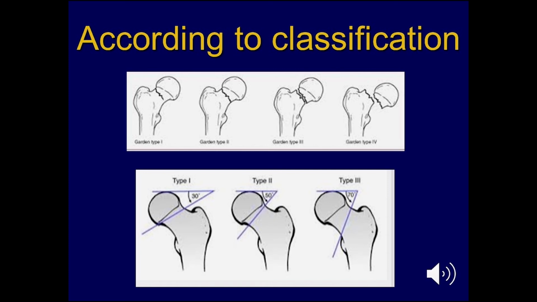The classification also helps you a lot with determining what to do. For example, in the Garden classification, type 1, you could imagine that you'd be better off with the fixation technique. But the more you go towards the Garden type 4, you'd be more inclined for a replacement, as the failure of fixation is quite higher. Also, the Pauwels angle of the fracture would help you to determine. The more horizontal you have the fracture, you'd expect to have a better result with internal fixation than the vertically oriented Pauwels type 3.